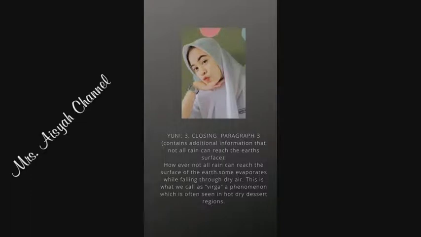Closing, paragraph 3, contains additional information that not all rain can reach the Earth's surface. However, not all rain can reach the surface of the Earth. Some evaporates while falling through the air. This is what we call as virga, a phenomenon which is often seen in hot, dry desert regions.